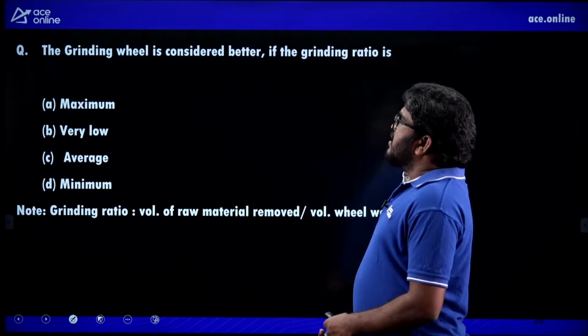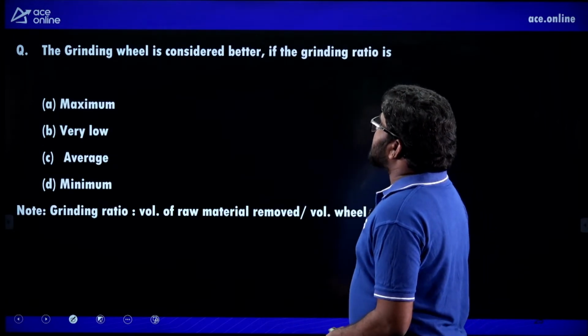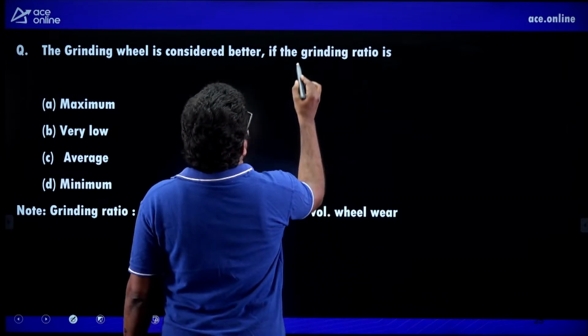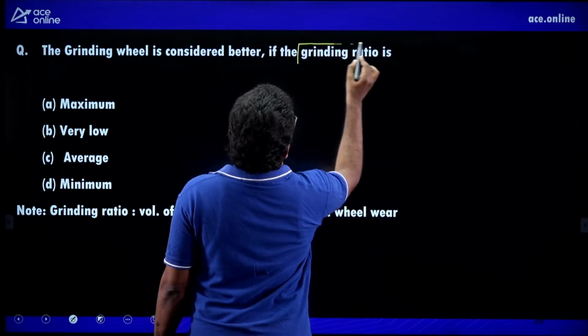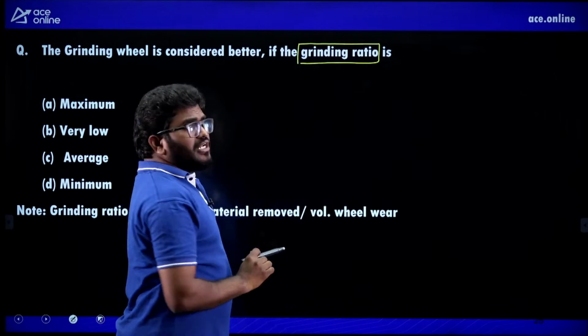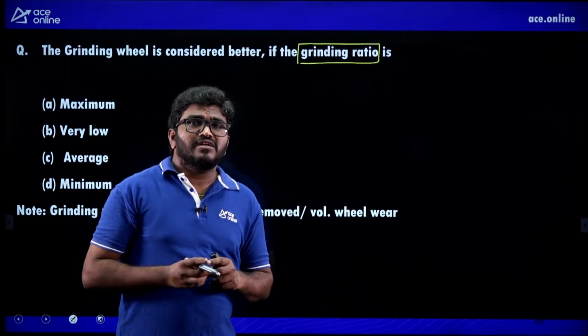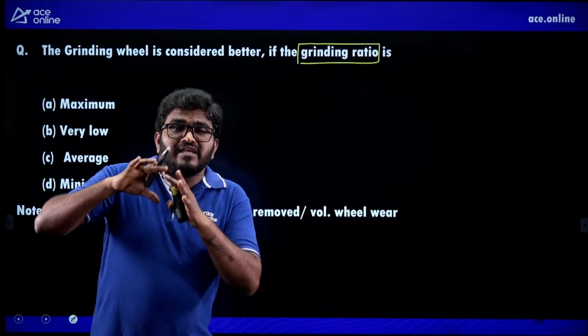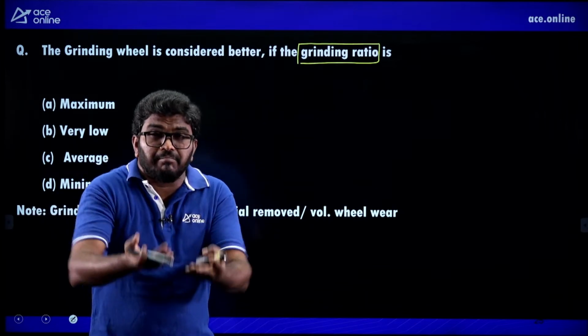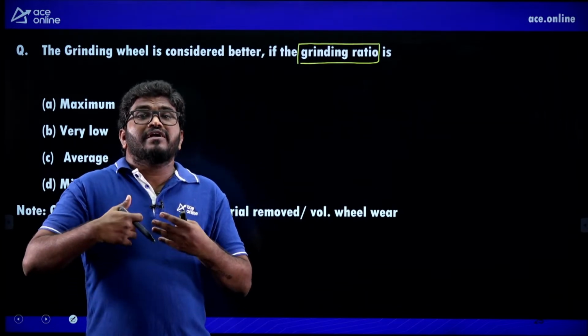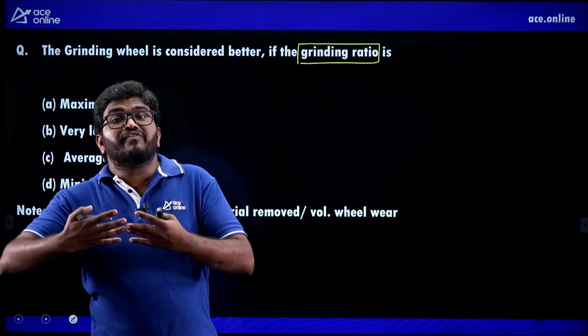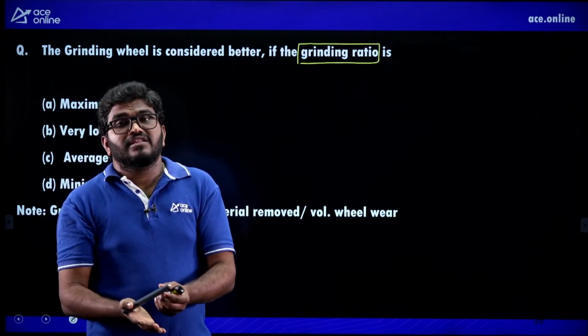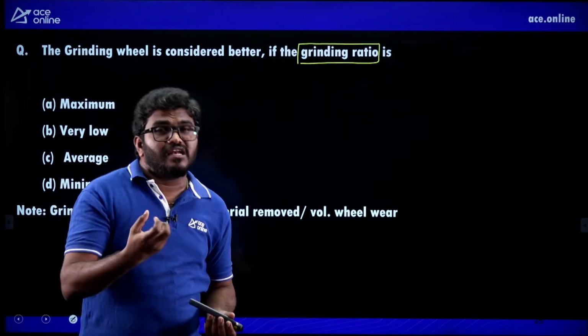Now, the grinding wheel is considered better if the grinding ratio, what is actually the grinding ratio? The grinding ratio means the volume of raw material removed from the workpiece by the volume of grinding wheel material removed.